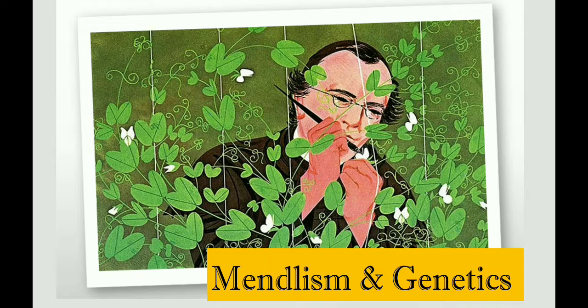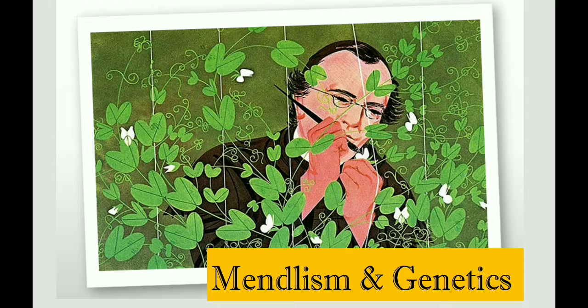The term genetics was given by James Watson. What is heredity? It is the transmission of characters from one generation to another generation, or we can say from parents to their offspring. Heredity is also known as inheritance. What is variation? During the transmission of characters from one generation to another, there is change. This change is also called variation.